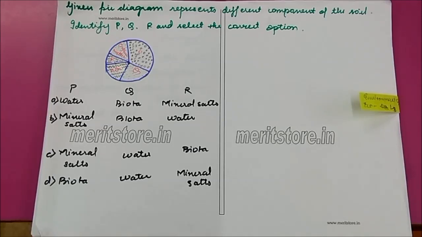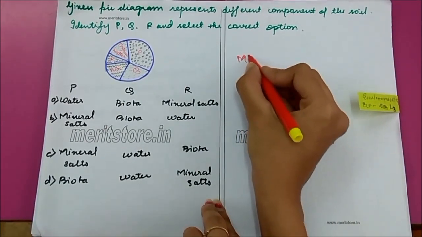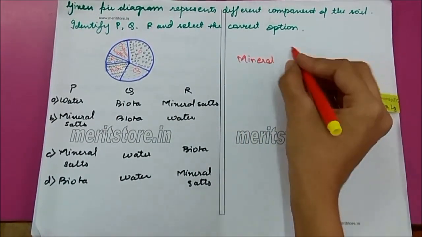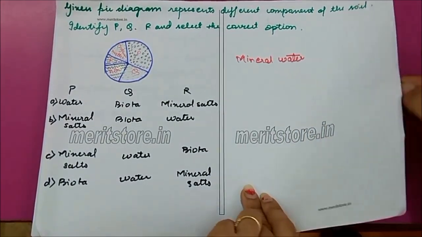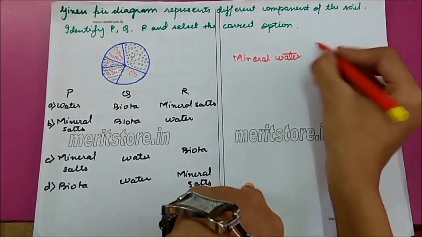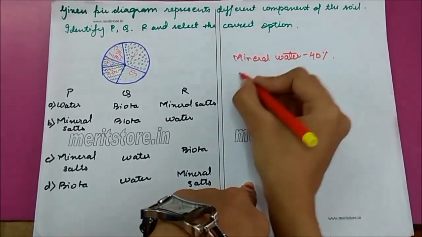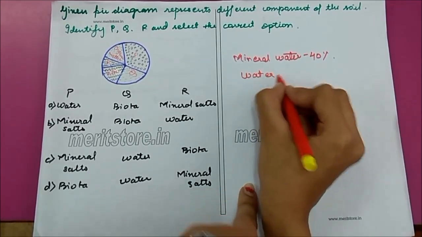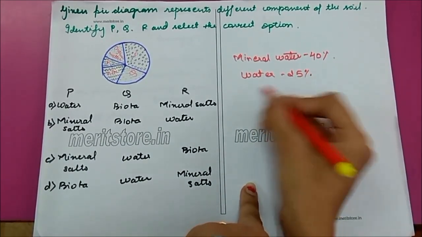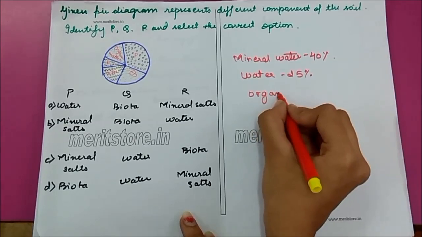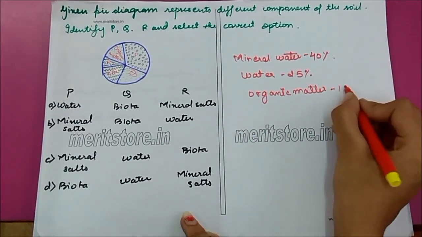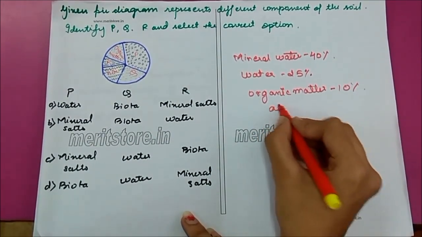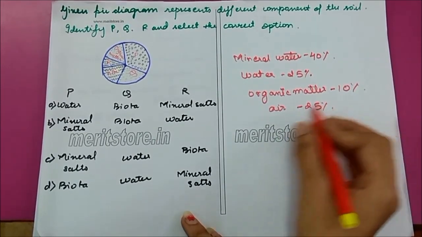Soil has 5 components with different composition. Mineral salts, which is 40%, water, which is 25%, organic matter, which is 10%, and air, which is 25%.